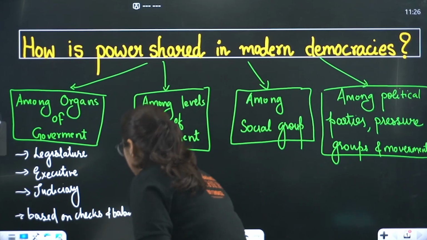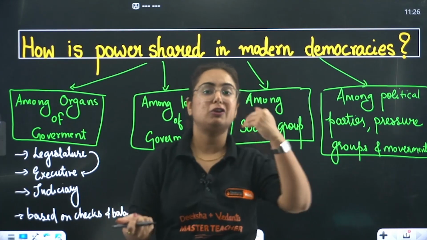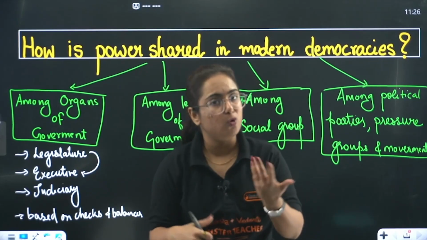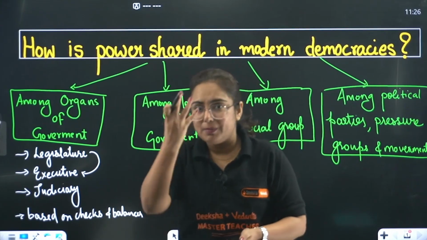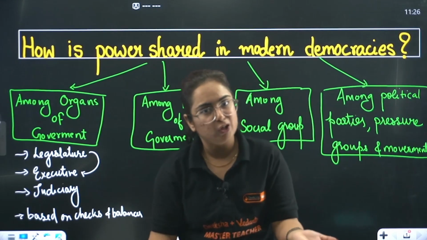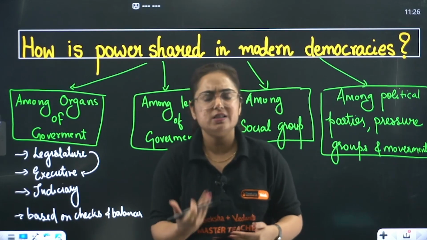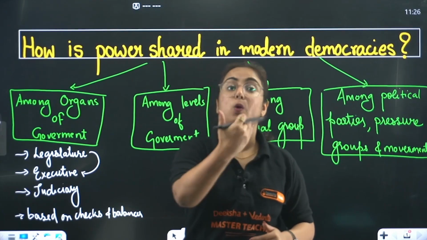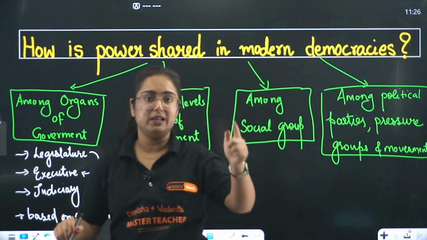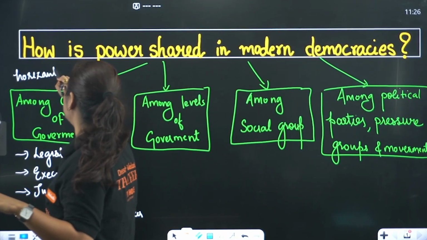How? See, the executive comes from the legislature. If the Prime Minister or the ministers are not working accordingly, then the legislature can pass a no confidence motion, and whenever the majority does not remain in the parliament, what happens? The government will collapse. Similarly, the judiciary can have a check on the legislature. They are upholding the law and the constitution. One more thing to remember is that this is also known as horizontal sharing of power.